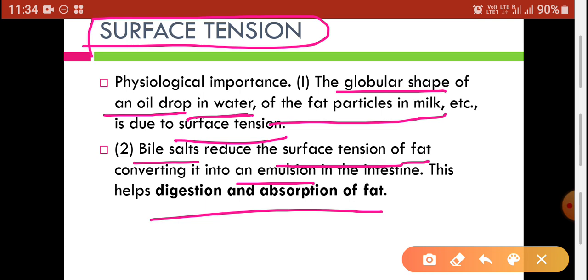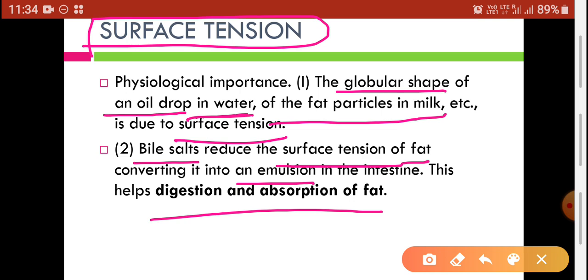Bile salts are important chemicals which reduce the surface tension of the fats, and because of this reduction, fat can easily be converted into emulsions, so that they can be easily absorbed through our digestive system. This is the physiological importance of surface tension.